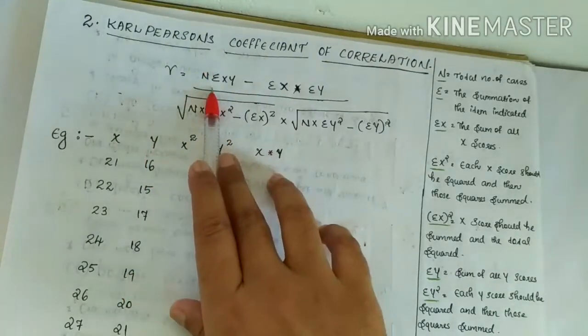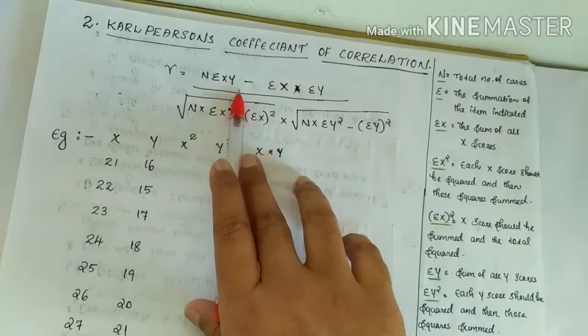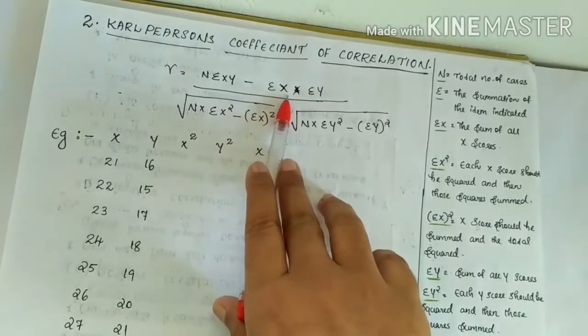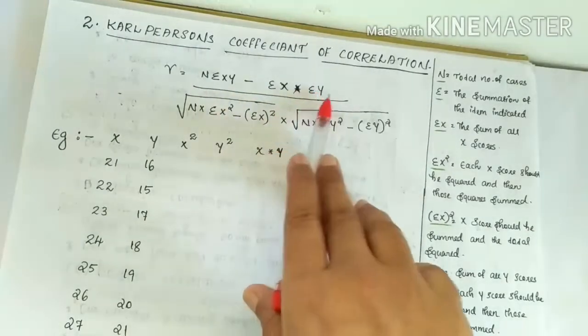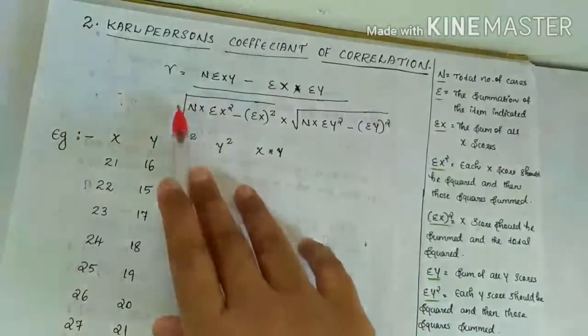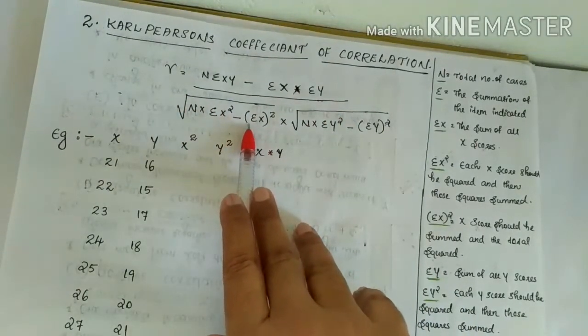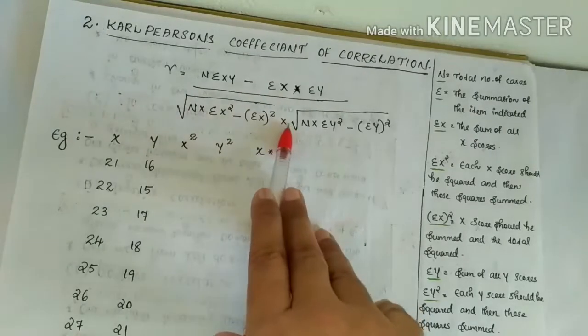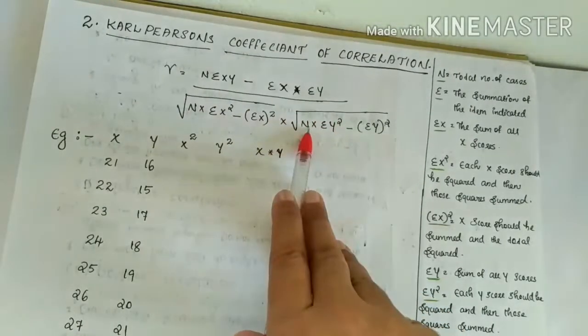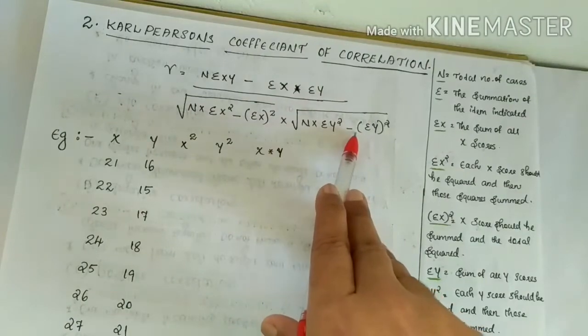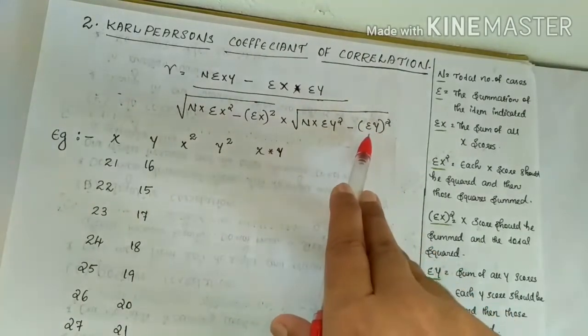r is equal to n times sigma xy minus sigma x times sigma y, divided by the root of n times sigma x squared minus sigma x whole squared, times the root of n times sigma y squared minus sigma y whole squared.